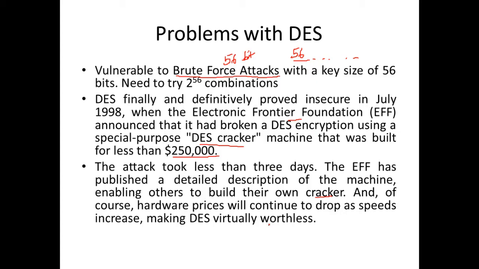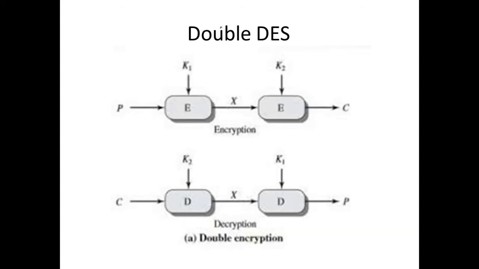To solve this problem of the short key size, they thought about another strategy, double DES. So what is double DES? Instead of just having one DES, we apply the encryption twice. This is the plain text block that's coming in, and you can consider this to be one single Data Encryption Standard step. We use key K1 of size 56 bits here, and we get an encrypted output, the intermediate output. This intermediate output is fed to another DES algorithm, which uses a different key K2, again 56 bits, and we get the ciphertext.